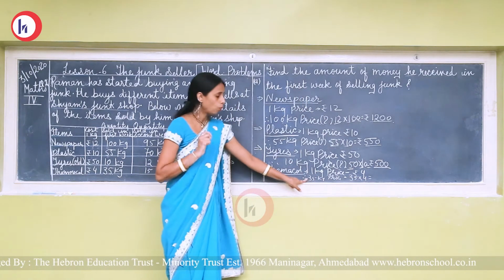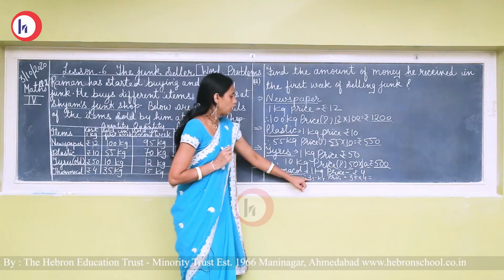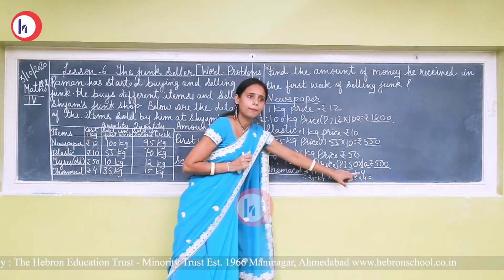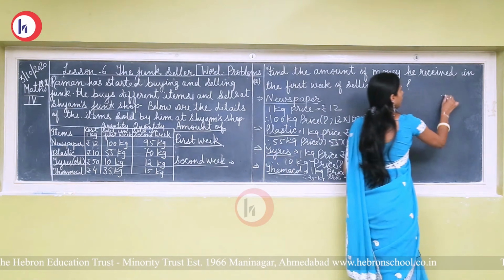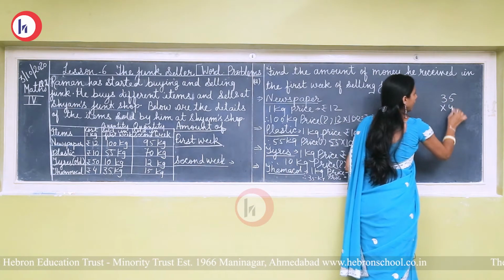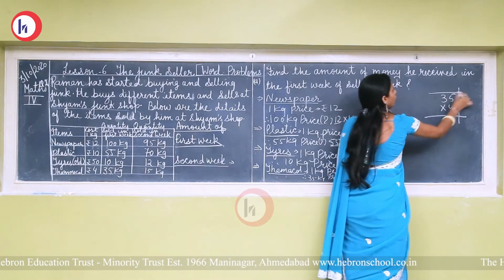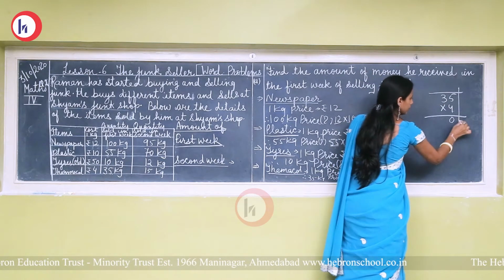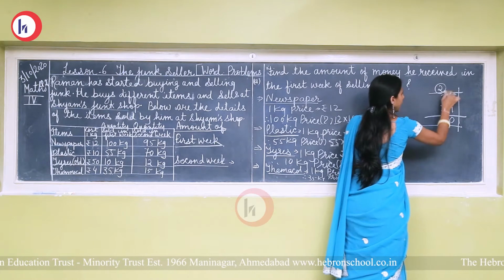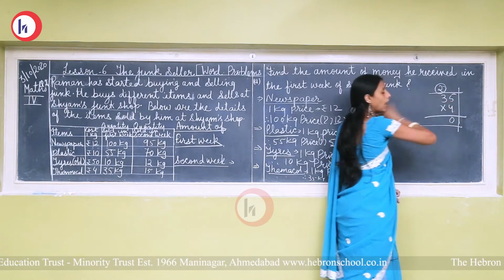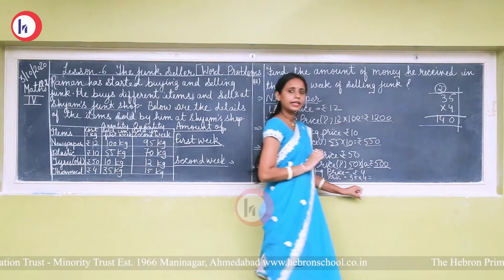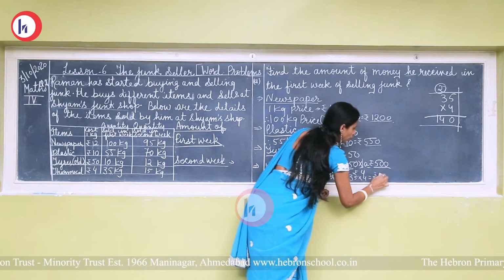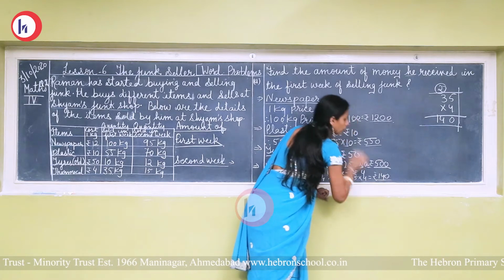What will we do here? 35 multiplied by 4. Here we have to do multiplication. See, 4 5s are 20. 2 will be carried forward. Then 4 3s are 12, and 12 plus 2 is 14. 140. So rupees 140. Okay.